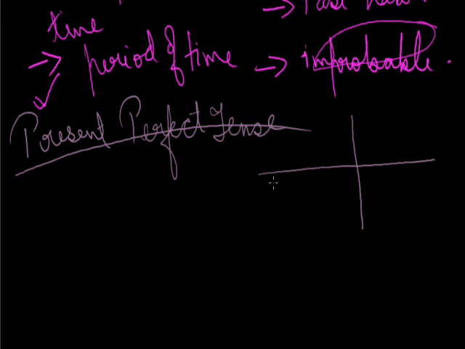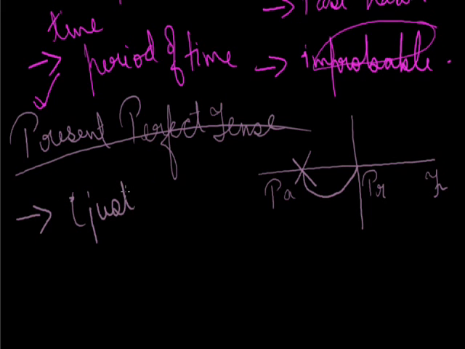Present perfect. This is a past moment, this is a present moment, and this is a future moment. Present perfect is a work which has happened in the past and has some relation with the present as well. In simple past, there is no relation with the present, but in present perfect, it has a relation with the present. It tells about an action which has recently completed, and we use words like just and also in a sentence.